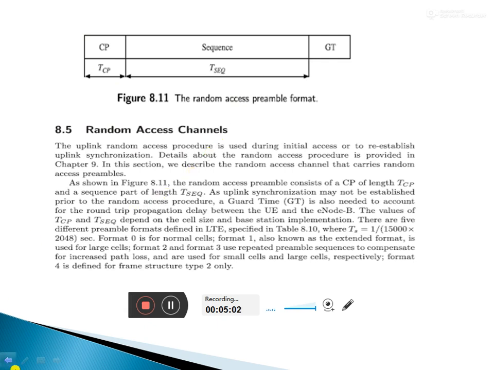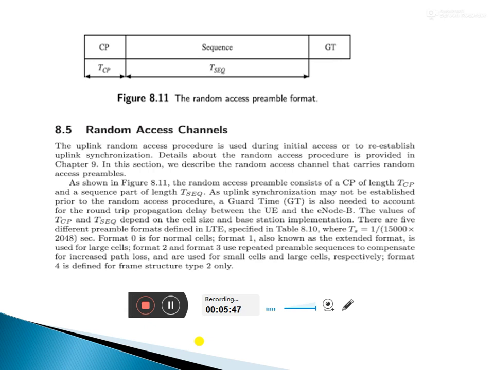When these random access signals work, it is in the initial stage or for re-establishment of uplink synchronization. If synchronization is not working in the proper way, then the random access channel plays a very important role. With the help of the random access channel we re-establish the uplink synchronization.